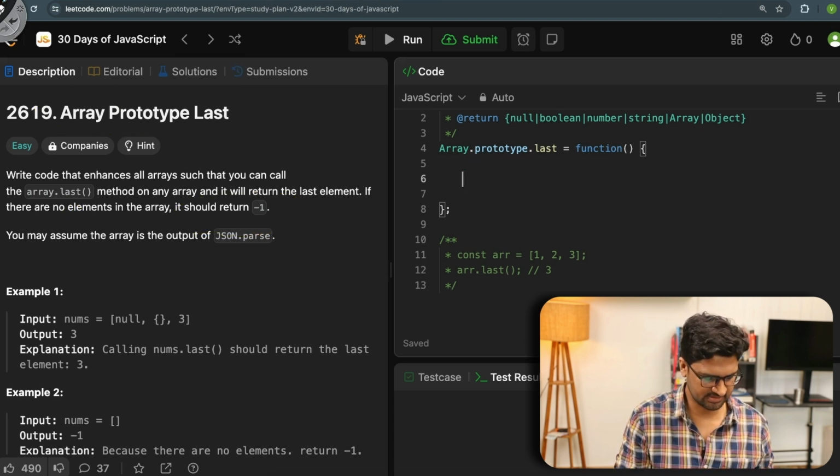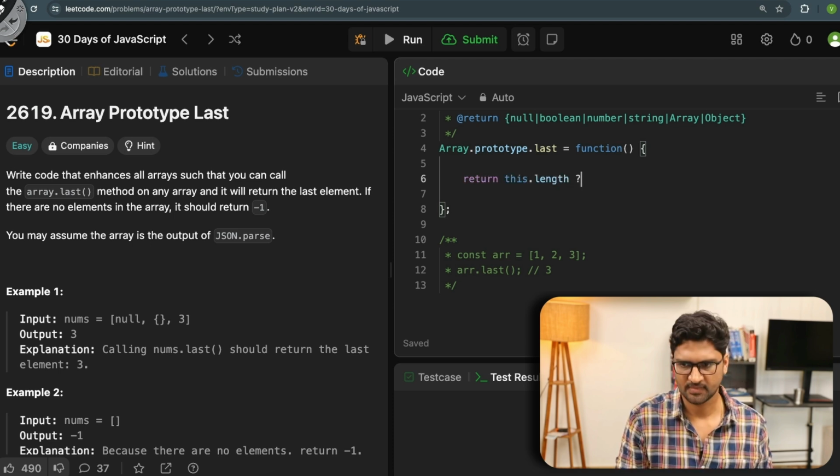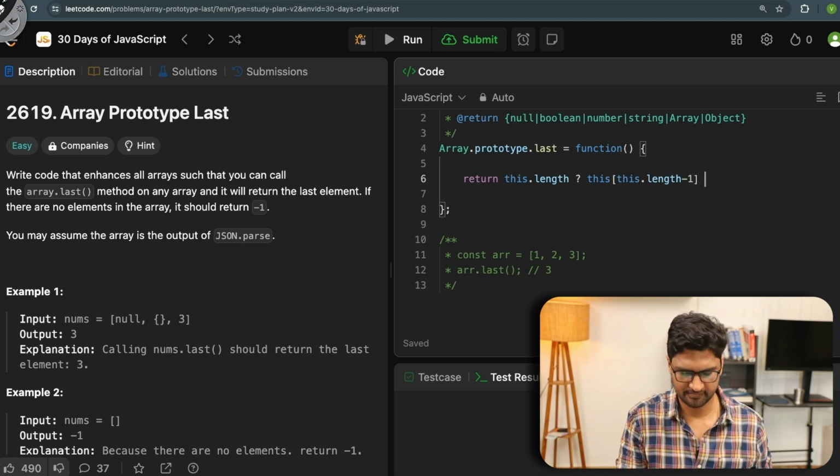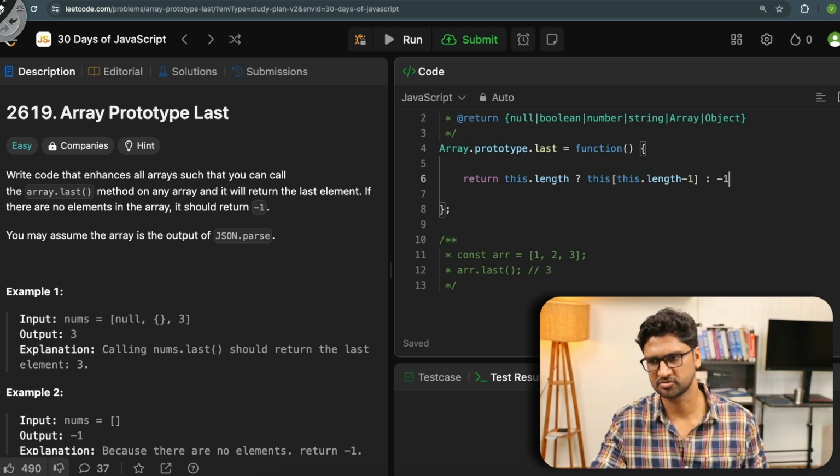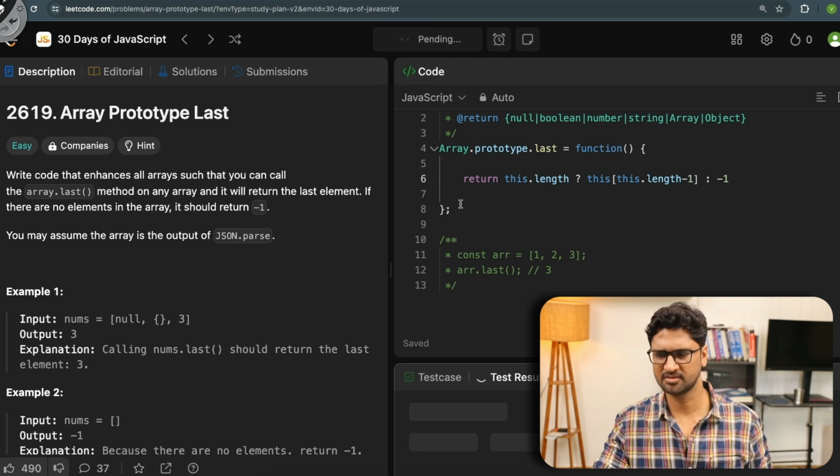So if I come here, I say return this.length. If the length is present, then I say this[this.length - 1], and if there is no length, if it's empty, then I should return -1. Fair enough, it should work hopefully.